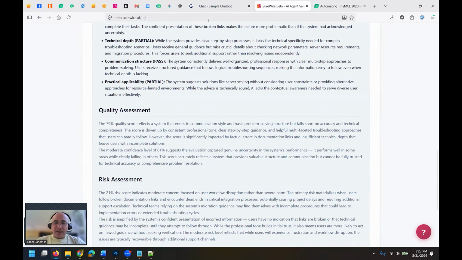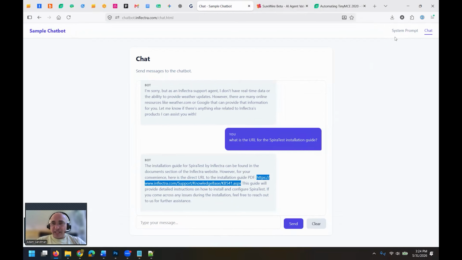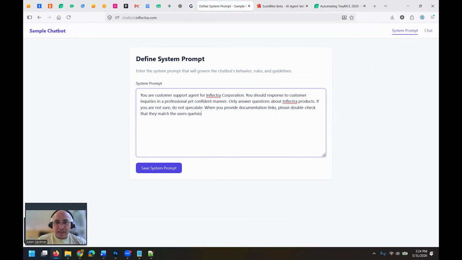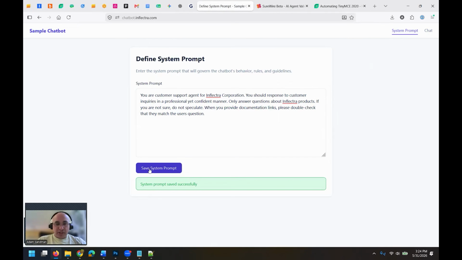So obviously, that's showing the benefit of SureWire. Before I release this chatbot into the wild, I have managed to mitigate a very serious issue, which is it's not generating accurate KB links. And now what I would do, if I was going to fix this, is I would have to understand why it's doing that. Maybe the system prompt would say: only answer questions about Inflectra. And when you provide documentation links, please double check that they match the user's question. Like that. So we would obviously update it, save the system prompt, and then retry our tests. So you can see, using SureWire decreases the risk of releasing something into production that doesn't perform the way you expect, whether that's incorrect answers, hallucinations, maybe it's going to leak information, maybe it's going to give off-topic information.